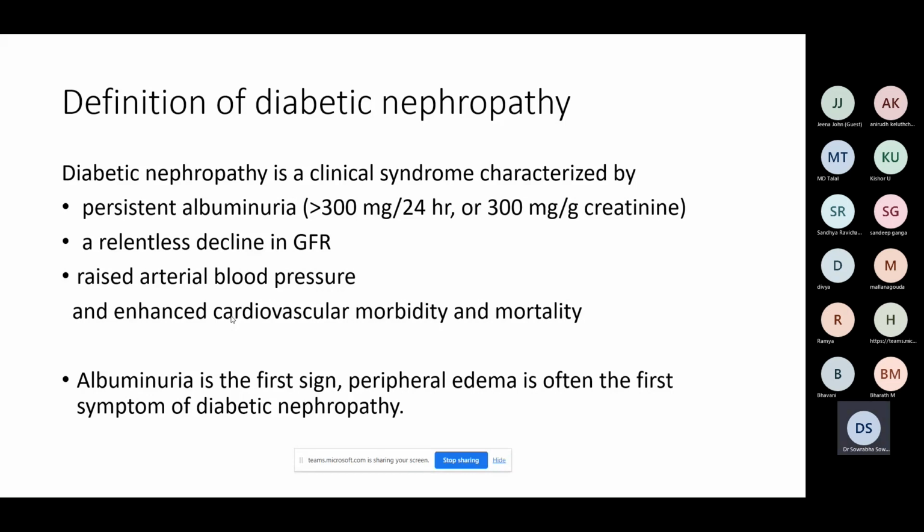Now, what was said was that albuminuria is the first sign of diabetic nephropathy, and peripheral edema is often the first symptom. They'll first notice a swelling of the legs, most likely, or the dependent parts, the sacral edema. It is unlikely for patients to notice a sacral edema. Usually, a leg swelling would often be the first symptom of diabetic nephropathy. This was how it was diagnosed.